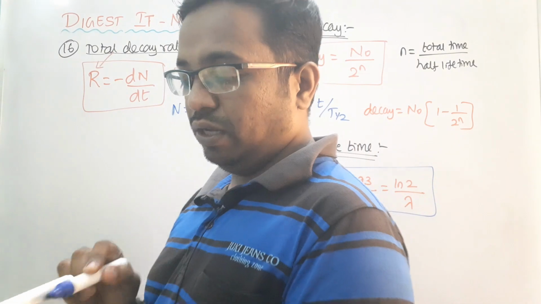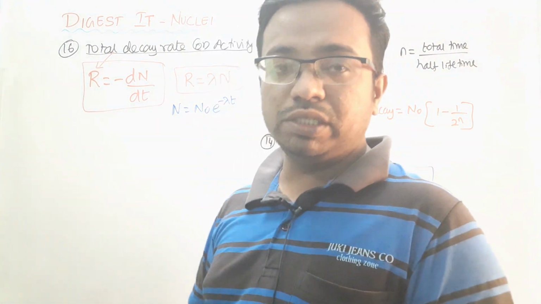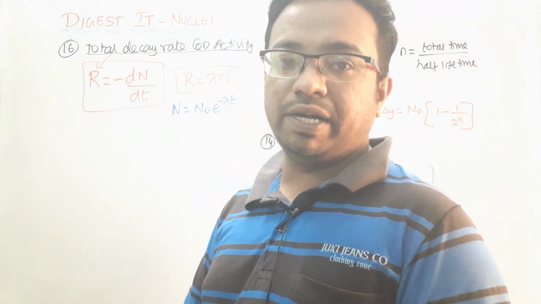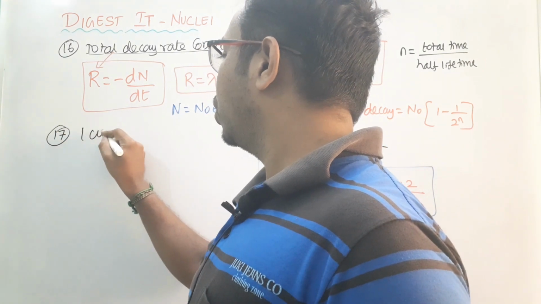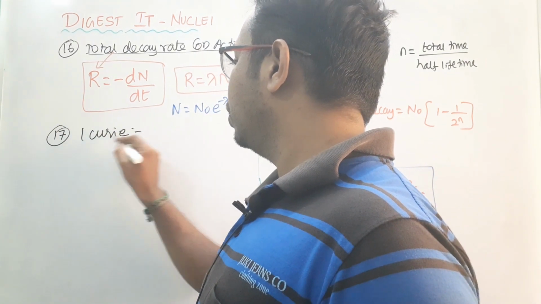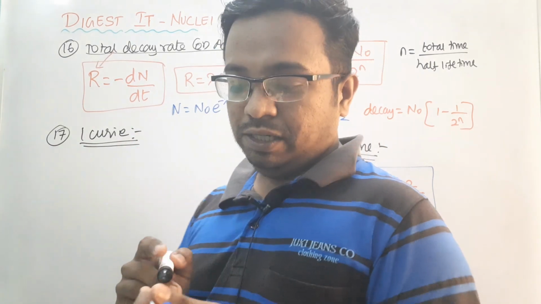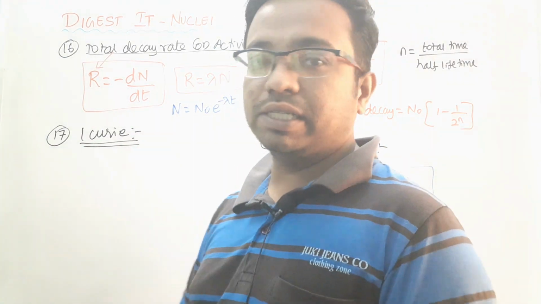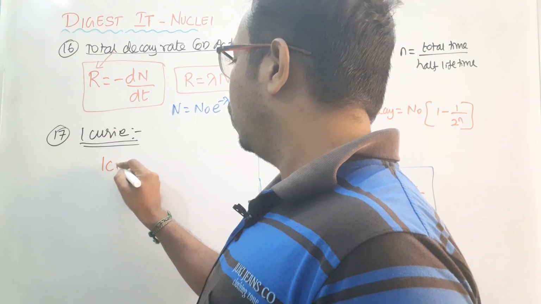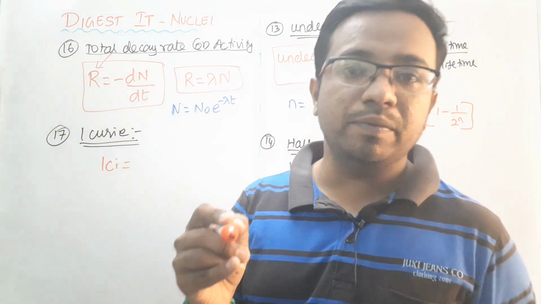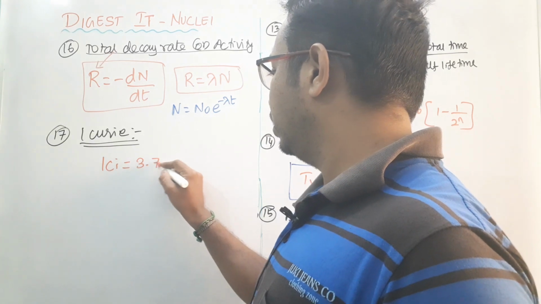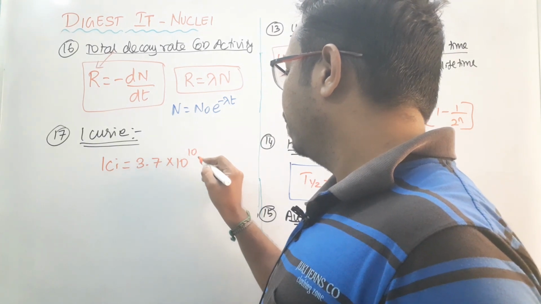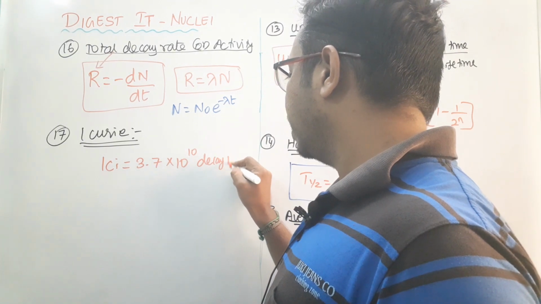And 17th one, we need to see about some units involved in radioactivity. So we call this a curie. 1 curie, the unit of radioactivity, can be written as 3.7. You know Marie Curie and Pierre Curie, right? They died because of cancer. So 1 curie is 3.7 into 10 to the power 10 decays per second.